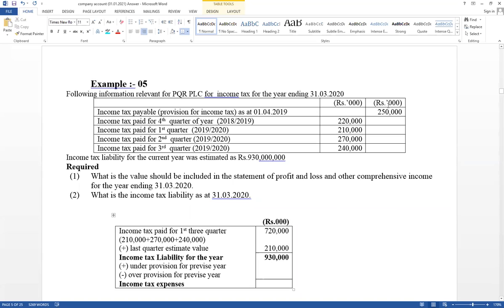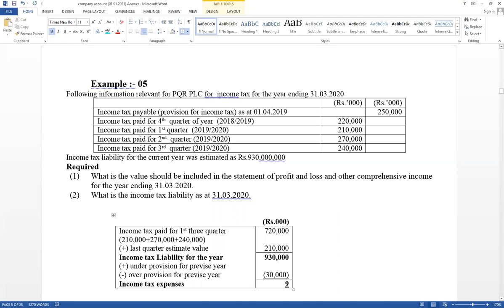Then think about the previous year gap. This is a provision and this is the paid amount. Previous year's last quarter provision is what has been considered as expense. But actually paid for that equals 220,000. Therefore the amount considered as provision is higher. As income tax, the previous year's 250,000 was considered, but actually paid for that equals 220,000. Therefore the previous year is an over provision, considered too much. If it is an over provision, that value should be deducted. Therefore the difference value equals 30,000. If it is over provision, it should be deducted.